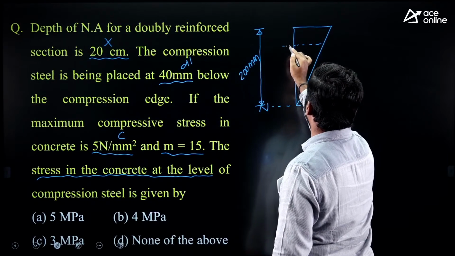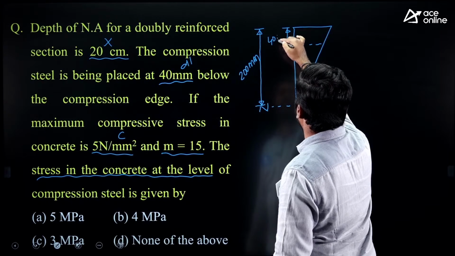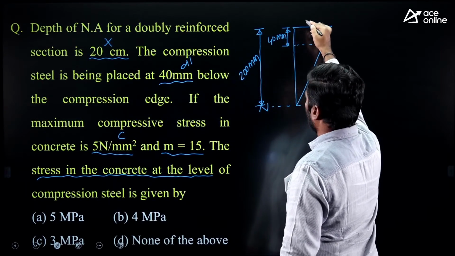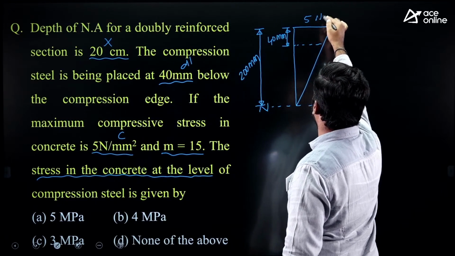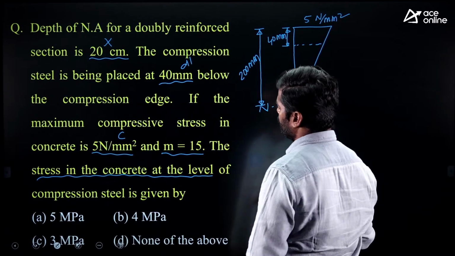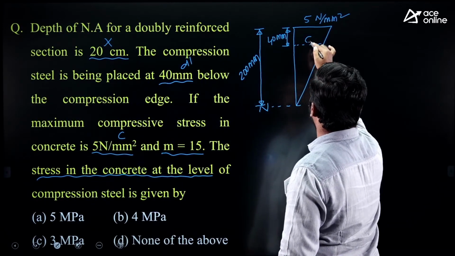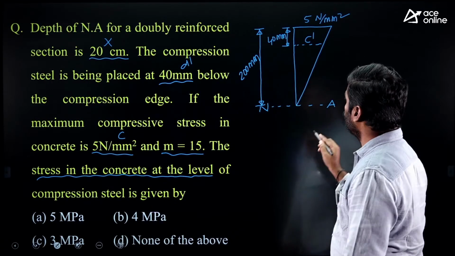Compression steel being placed at 40 mm. And the stress in concrete given that 5 Newton per mm square. Modular ratio given that 15. And what is the stress in concrete at the level of compression steel? How do you find this?